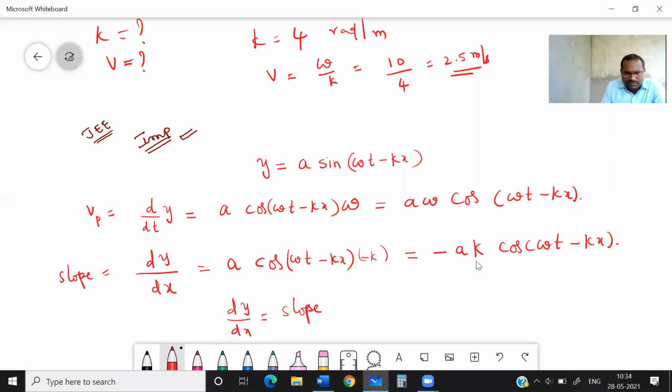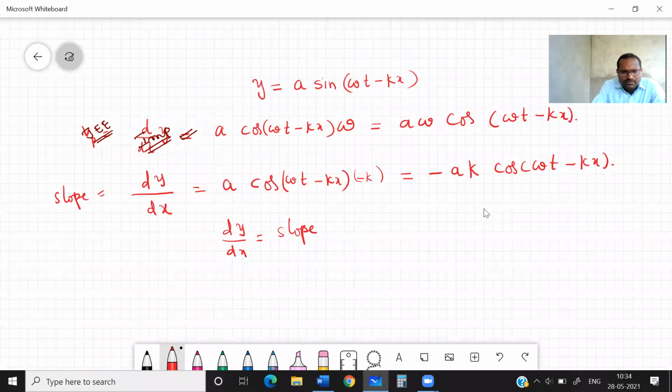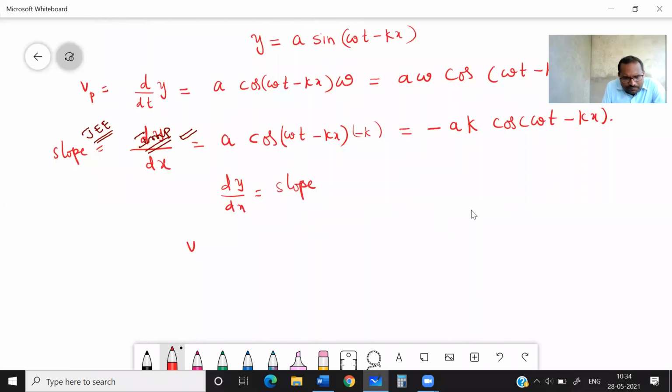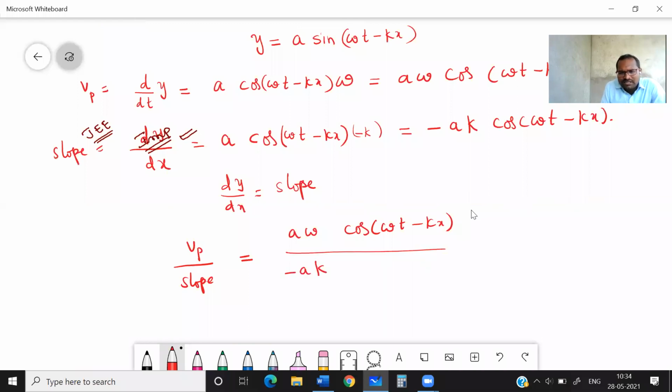Now take the velocity of a particle divided by the slope, means divide these two. Velocity of a particle is A omega cos(omega t minus kx), whereas the slope is minus A k cos(omega t minus kx). Correct?